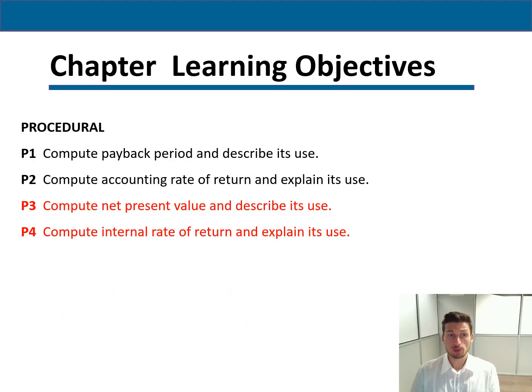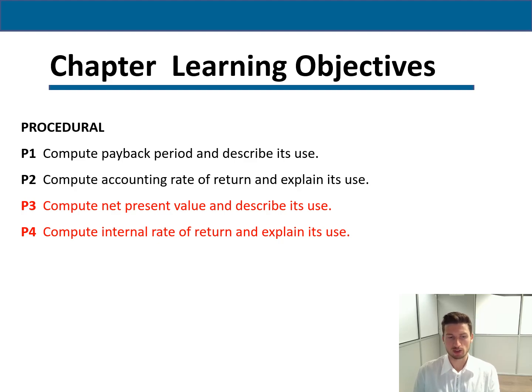In this chapter, it's really very short for us because we're only going to cover two procedural things: how to compute the payback period, and how to compute the accounting rate of return. It's a really short chapter this time, but it's really useful.